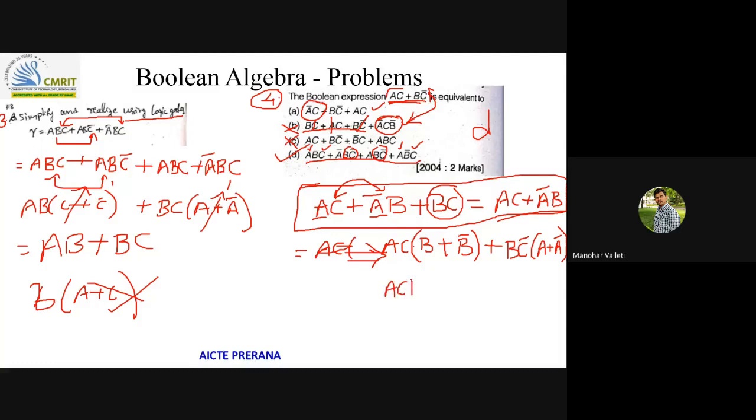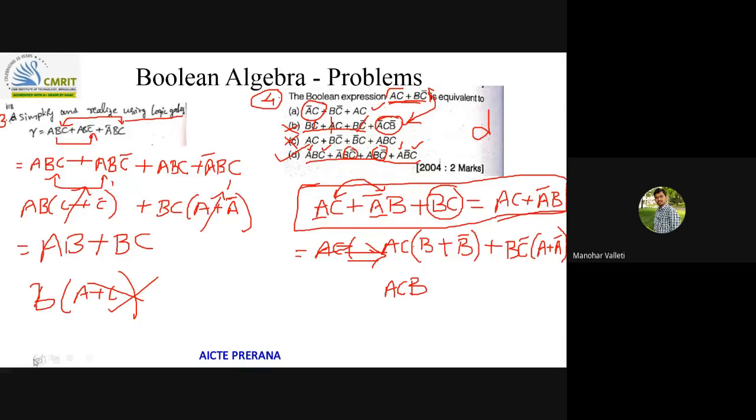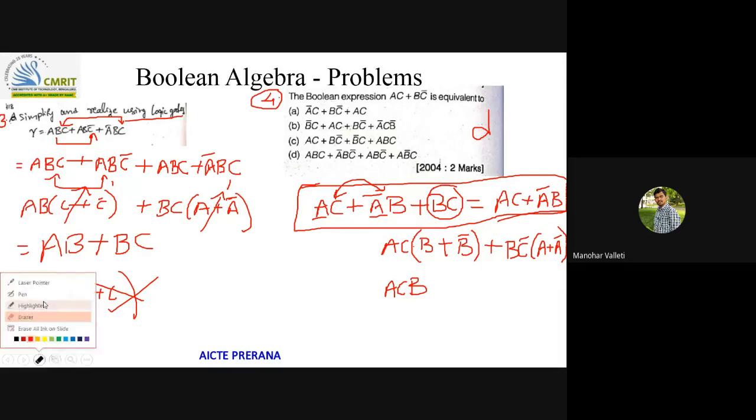If you expand that, let me erase this. So you just see here, two variables were there and two product terms were there.